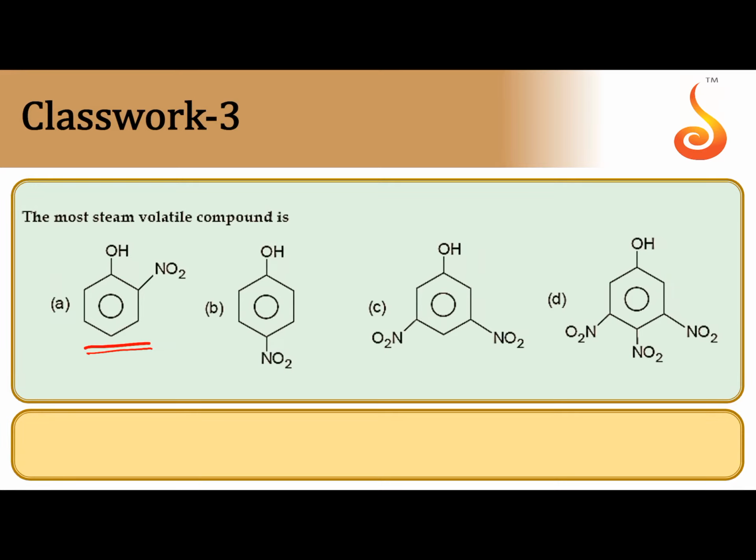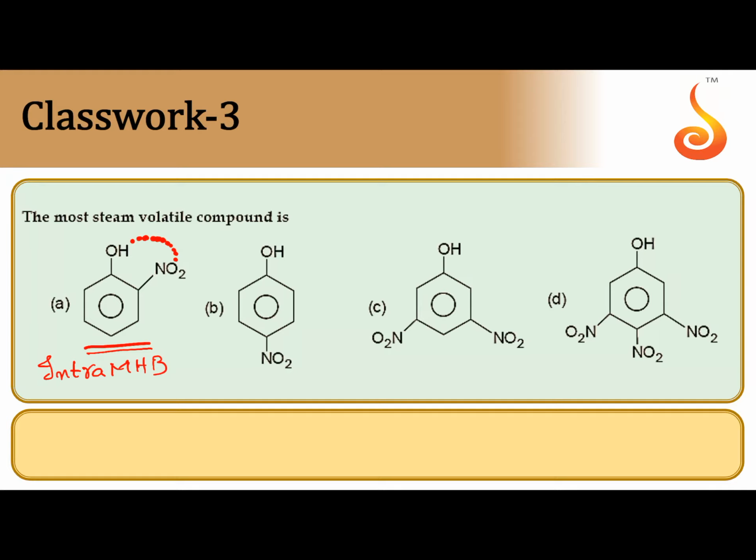This is orthonitrophenol. Here, between the H of the OH and the O of NO2, intramolecular hydrogen bonding is there. In option B, since the distance between OH and NO2 is more, intramolecular hydrogen bonding is not possible, it is prevented. For that reason, intermolecular hydrogen bonding is formed between OH of one molecule and NO2 of another molecule.